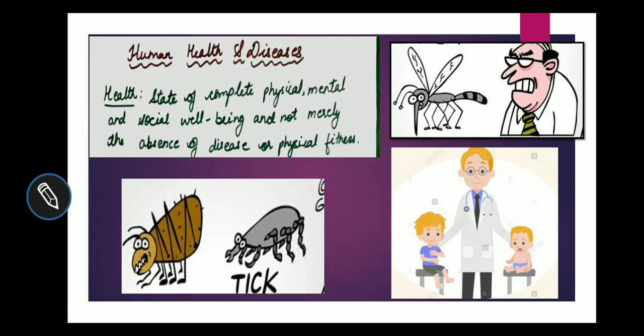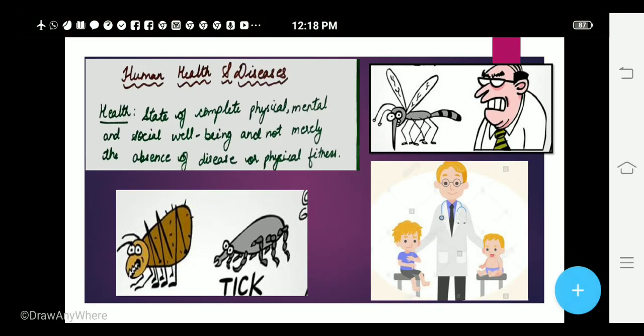The second unit, that is genetics and evolution. Now this is the unit that I want to complete again once the school reopens, because there are so many new concepts involved in that which I want to have in the face to face class. Now the third unit, that is biology and human welfare, we shall start with that third unit.